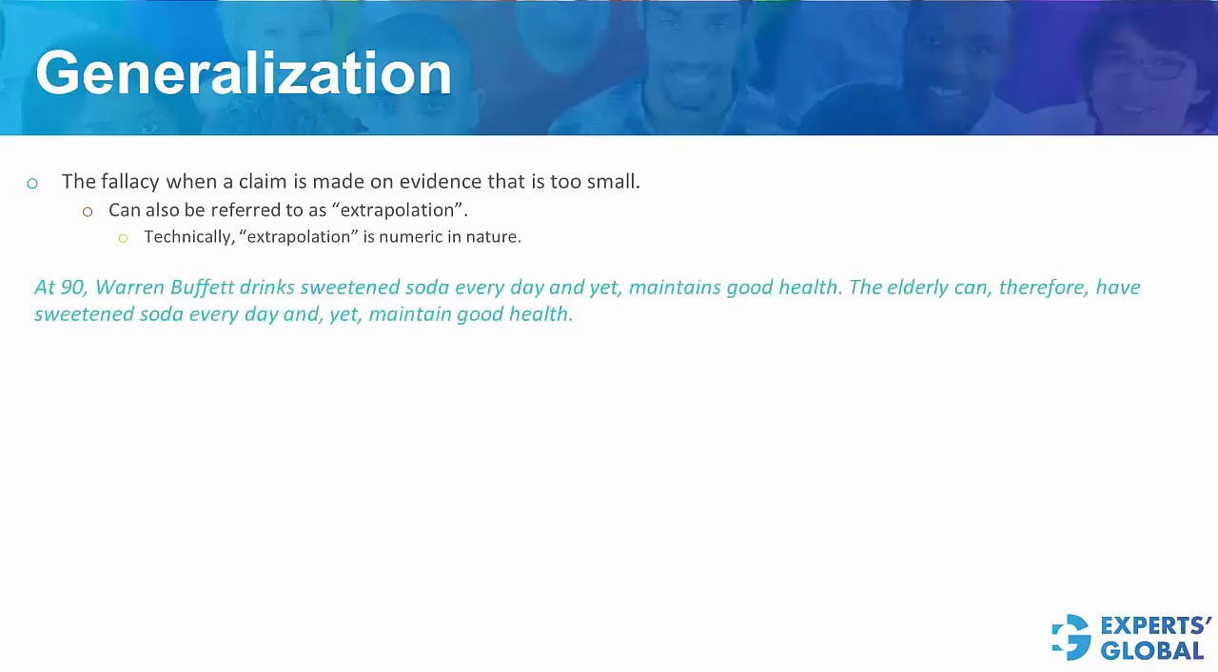Look at this example here. Please pause the video and figure it out. What is the problem here? The problem is that a conclusion for the entire group has been drawn on the basis of just one person. This is a classic case of generalization.